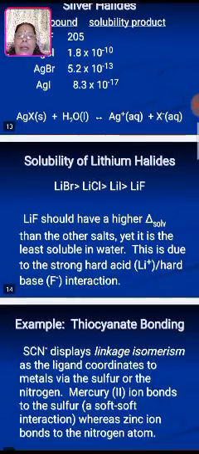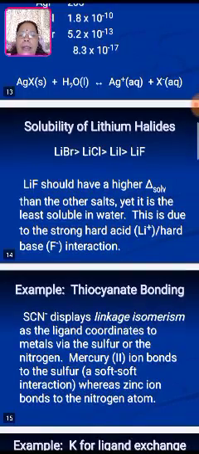So this is the example of hard and soft interaction. Another example is given with the lithium halides: lithium bromide, lithium chloride, lithium iodide and lithium fluoride, which shows the solubility differences between them. Lithium fluoride should have a higher solution energy than the other salts, yet it is the least soluble in water. This is due to the strong acid strength of lithium and the hard base fluorine, and the interaction forming between them is very strong.